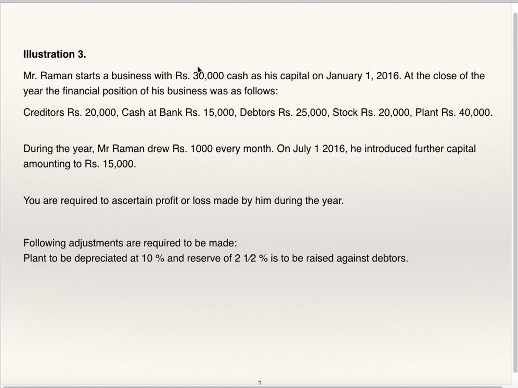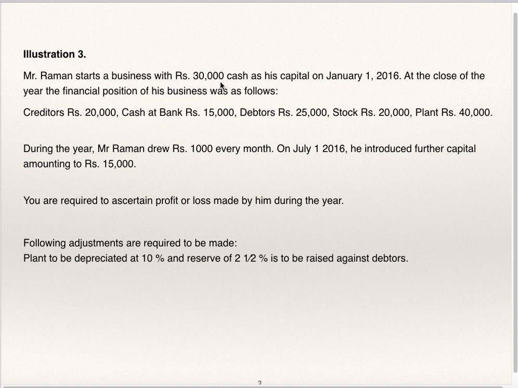He has introduced cash 30,000. So this is opening capital. 30,000 is opening capital. So you are supposed to prepare only closing statement of affairs and find out closing capital. So once you get closing capital, opening capital, we know you can prepare statement of profit and loss. This is the second step.